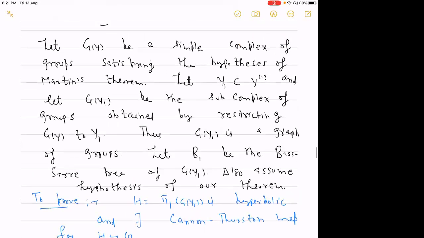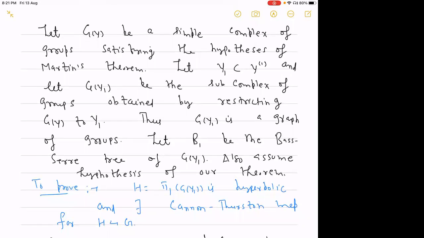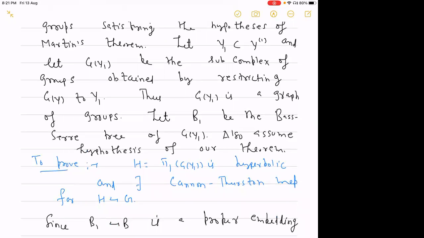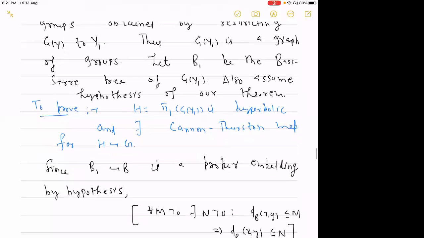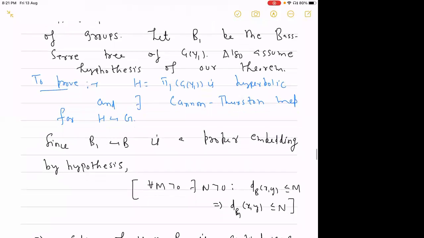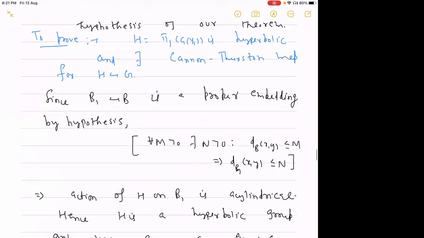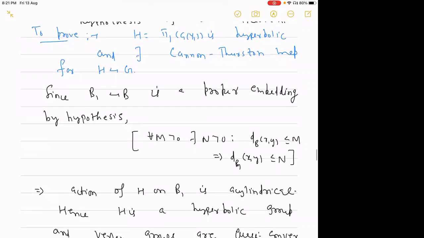So now in this situation, what is our claim? Let H be the fundamental group of this graph of groups gy1. We prove that H is a hyperbolic group, and there exists a Cannon–Thurston map of this natural inclusion. By hypothesis we are assuming it is a proper embedding at the level of universal cover. Proper embedding means for all M positive there exists N positive such that whenever the distance in B between two points is bounded by this capital M, the distance in B1 in the Bass–Serre tree will be bounded by this capital N.